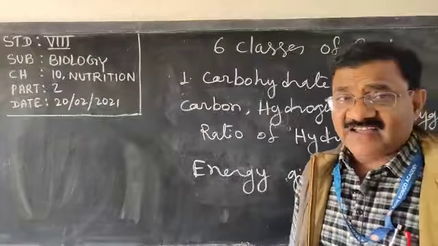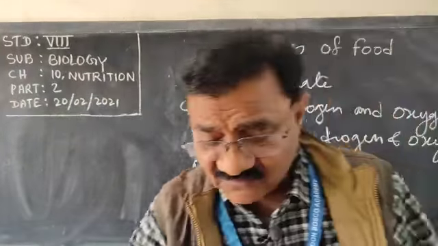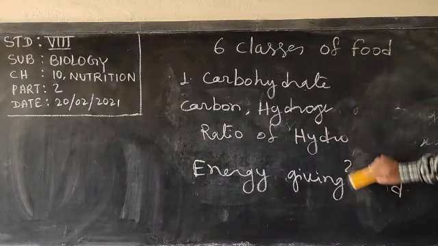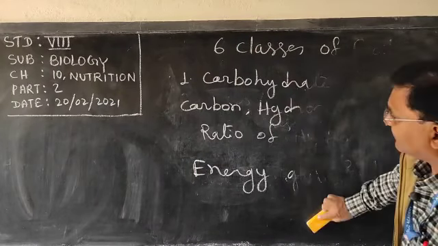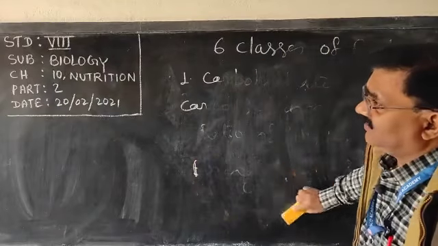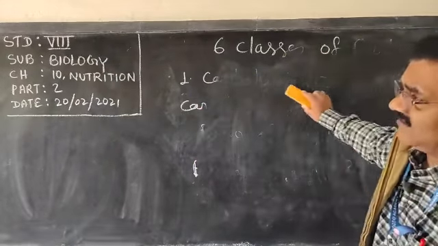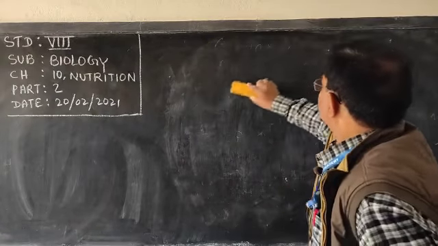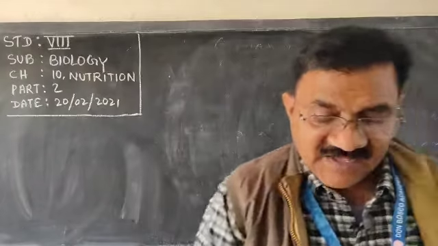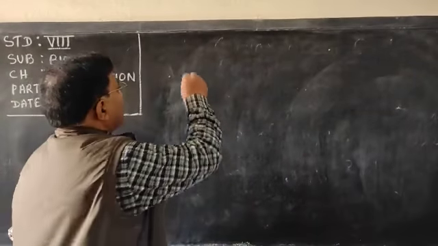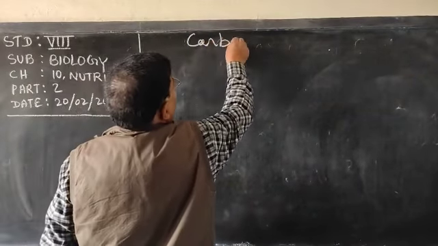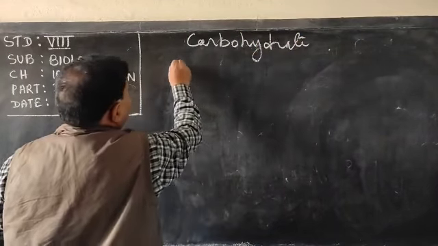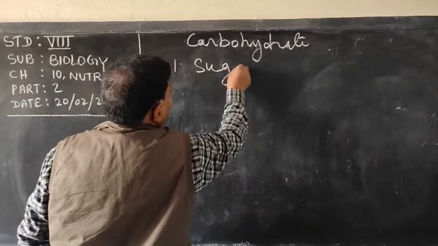Now, there are 3 things we have to discuss in carbohydrates: sugar, starch and cellulose. These are the 3 forms of carbohydrate. Number 1, sugar.